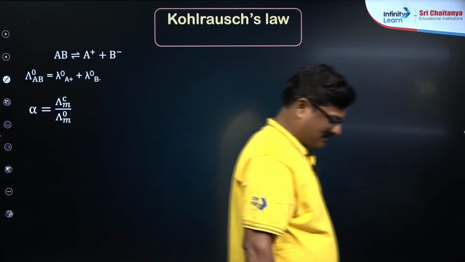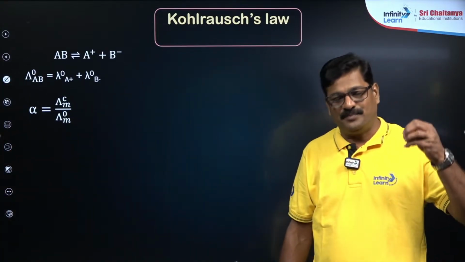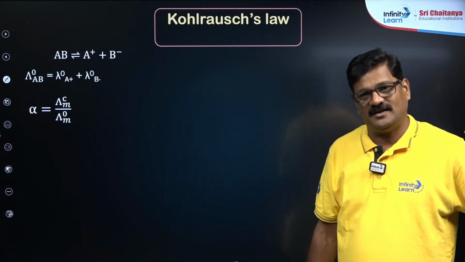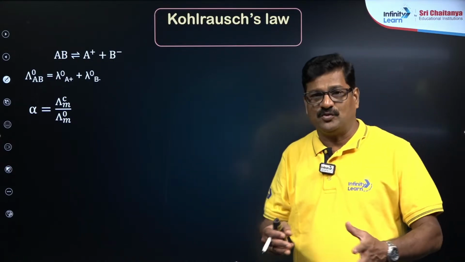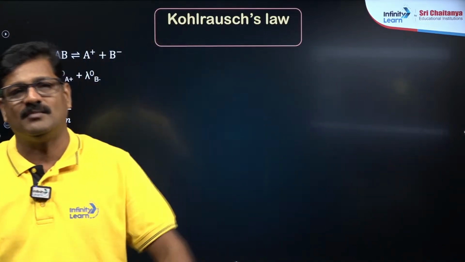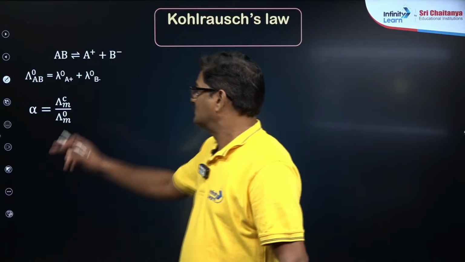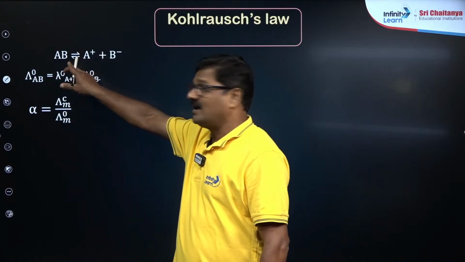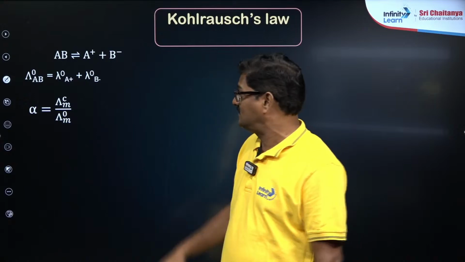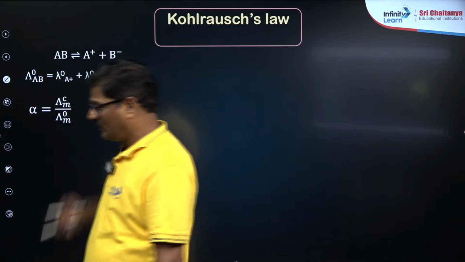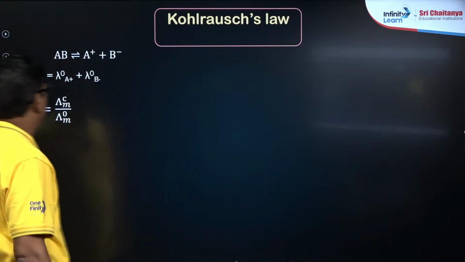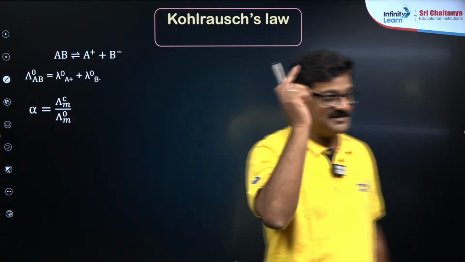it says that when complete ionization takes place in an electrolyte at infinite dilution, each ion tries to migrate independently and contributes to the total molar conductivity. So suppose there is an electrolyte AB which gives A plus and B minus, and the total molar conductivity of AB is equal to the sum of ionic mobilities of A plus and B minus, okay?